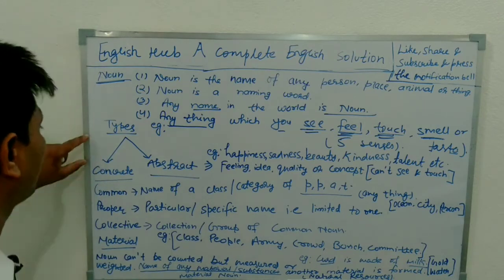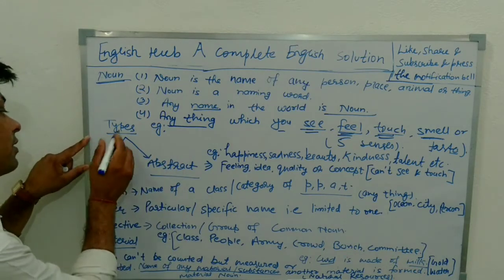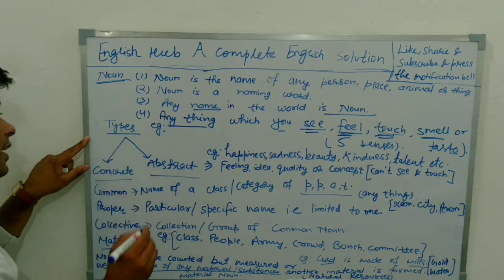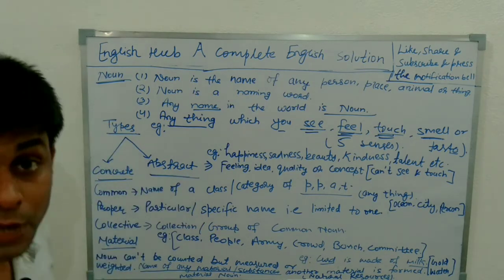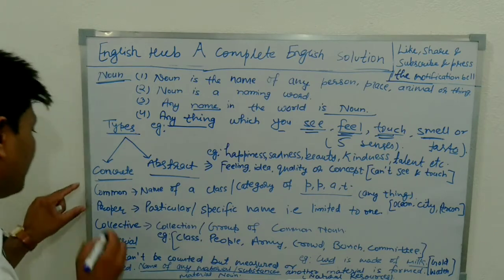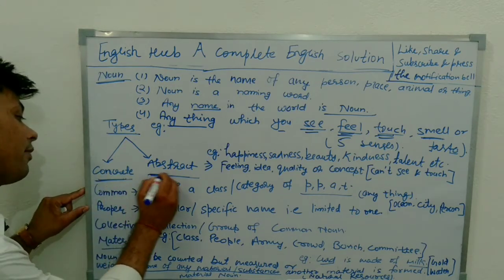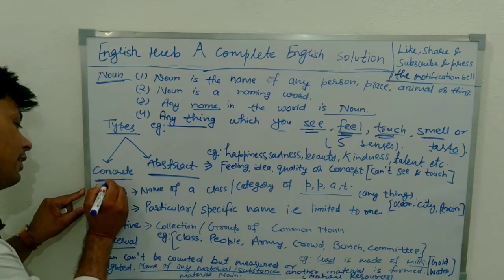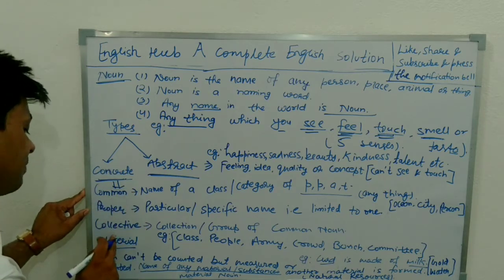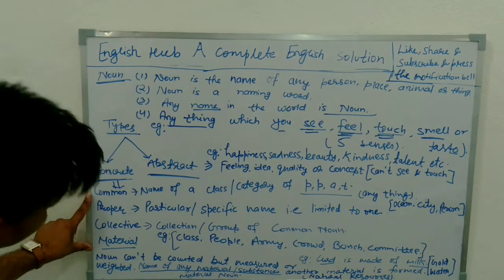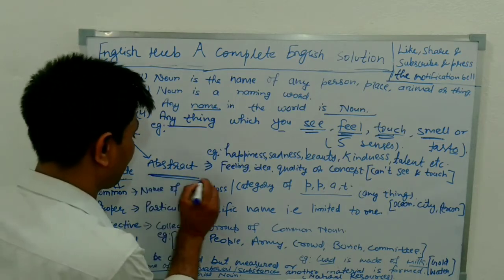Let's go through the examples. First we will go through the types. There are 5 types of noun. First, concrete and abstract. In the concrete category, 4 types come under it: common, proper, collective and material, and abstract is separate.